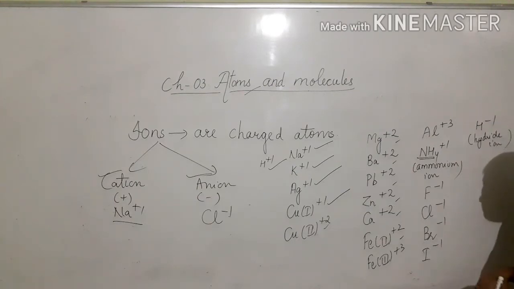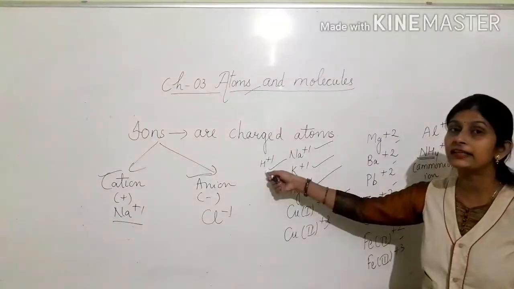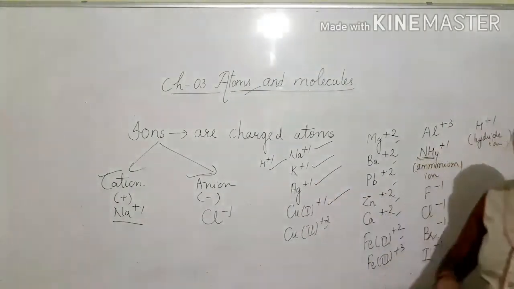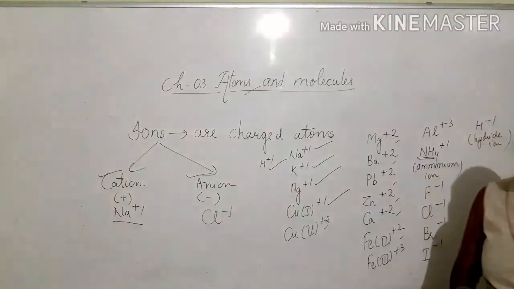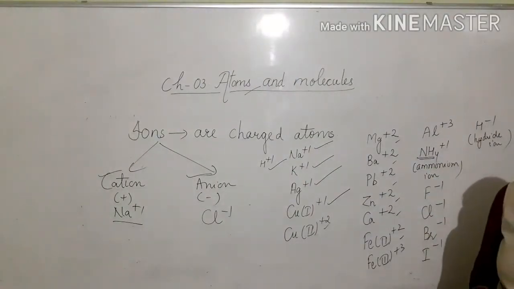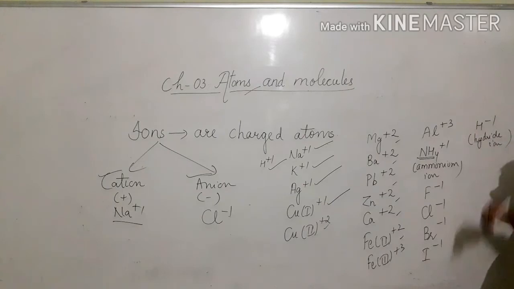Now you have to remember one point. If you are talking about hydrogen ion, then it is H plus 1. And if we are talking about hydride ion, this is H minus 1. So when hydrogen acquires plus 1 charge, then it is called hydrogen ion. And when it acquires minus 1 charge, it is known as hydride ion. Okay.